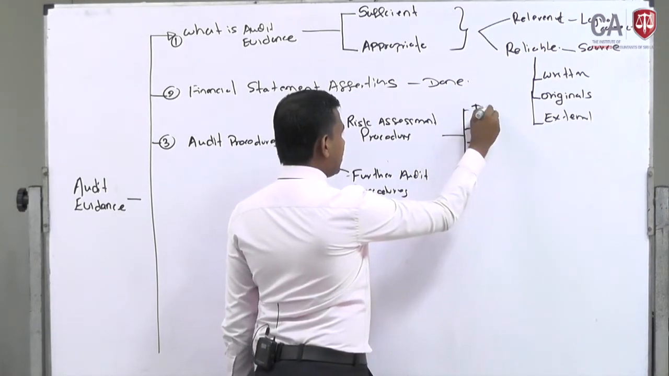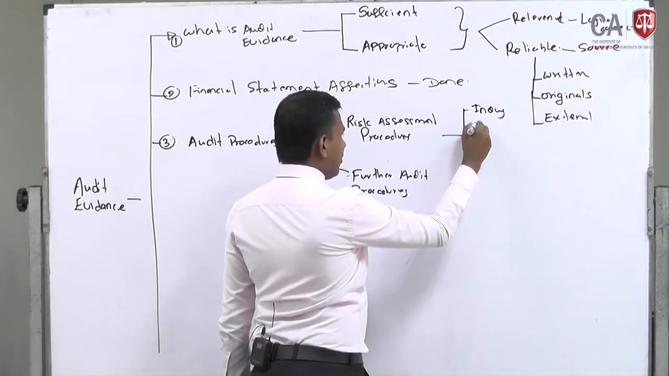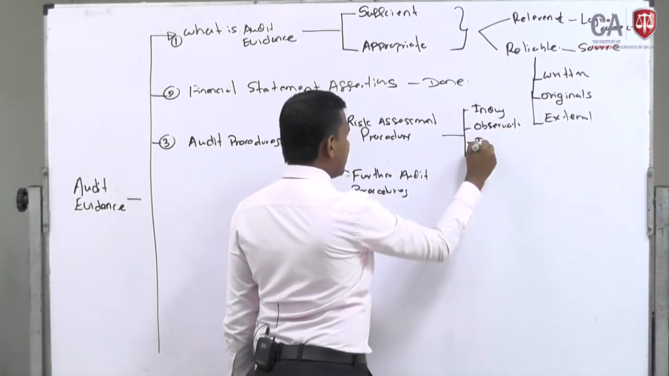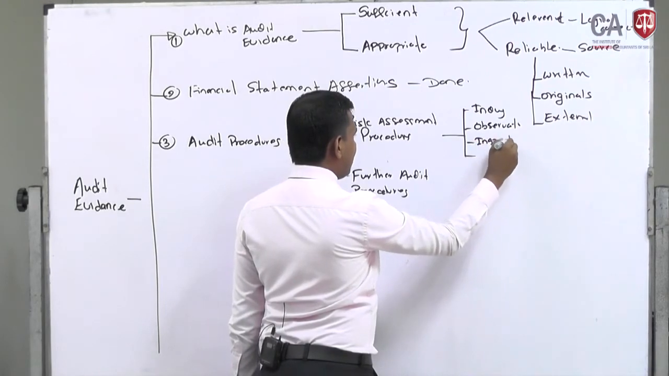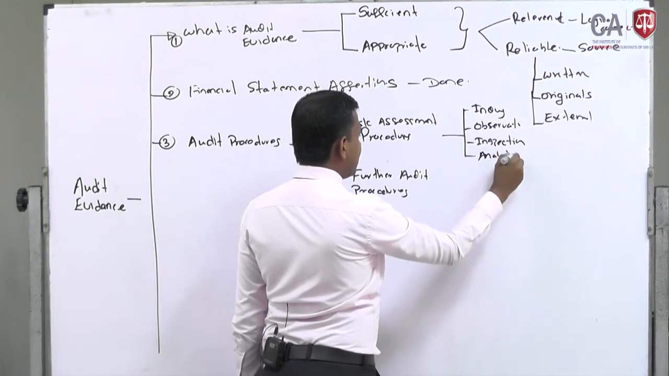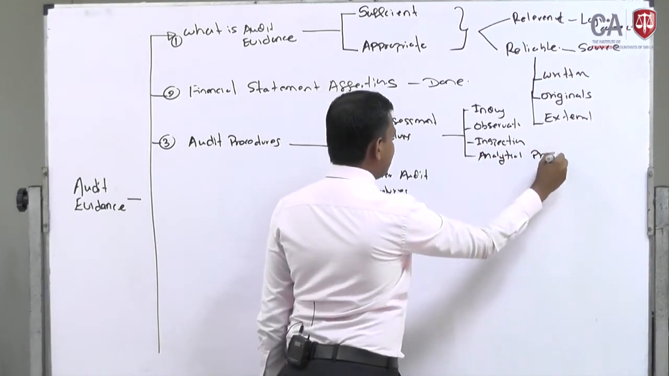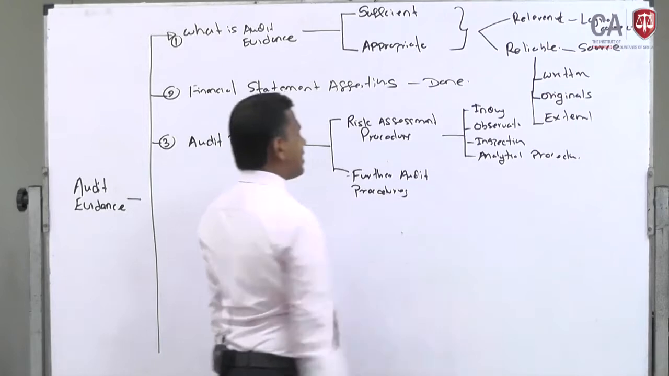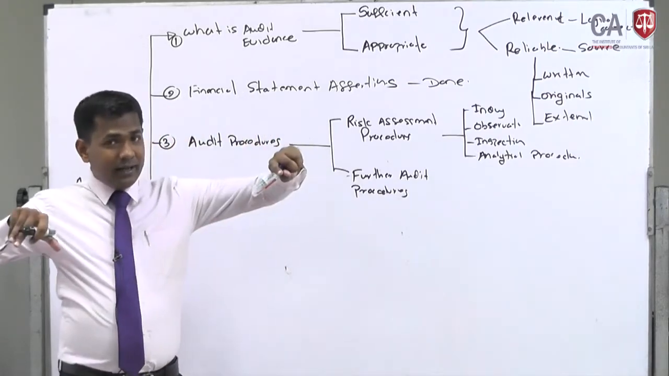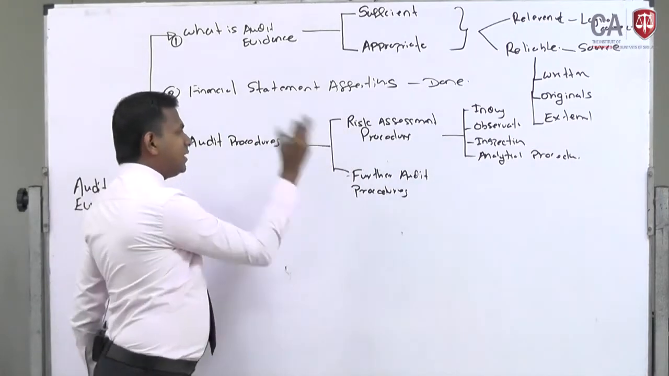One is inquiry, observation, inspection, and the other one is analytical procedures. Can you remember these things? Can you remember? These audit procedures are divided into 2 in auditing: risk assessment procedures and further audit procedures.